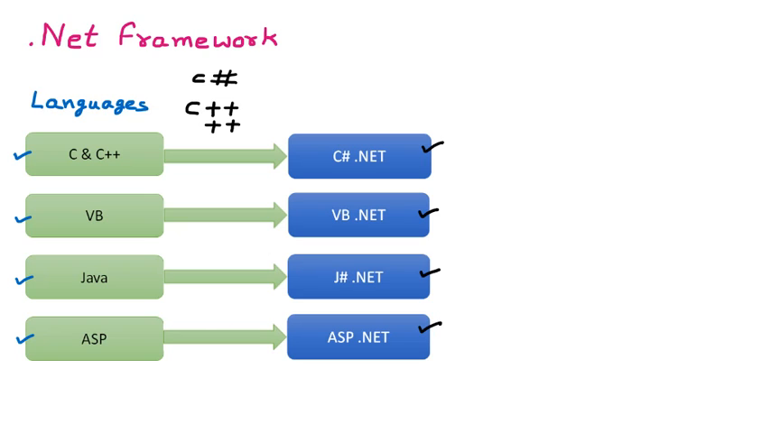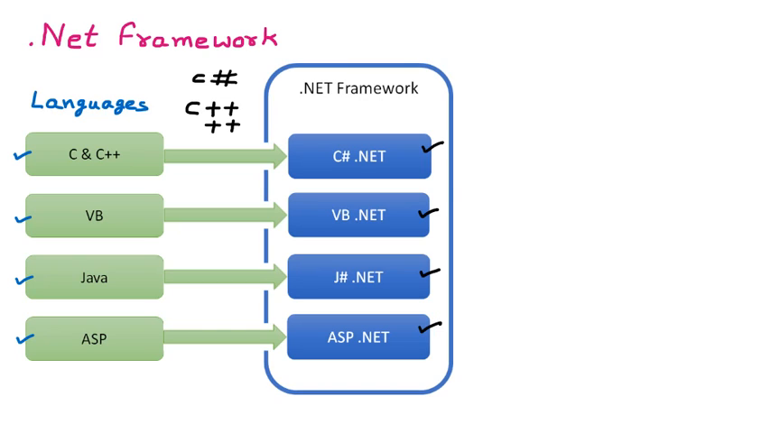So now .NET invited all the languages to work with it. That means if you talk about languages, then yes, C Sharp is a language, VB.NET is a language, J Sharp.NET is a language, and ASP.NET is a language, whenever we are talking about the complete name. And they all combine together and become the .NET framework. So the combination of all that is called the .NET framework.